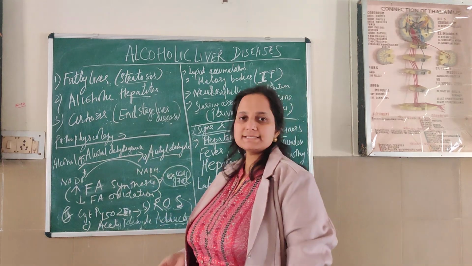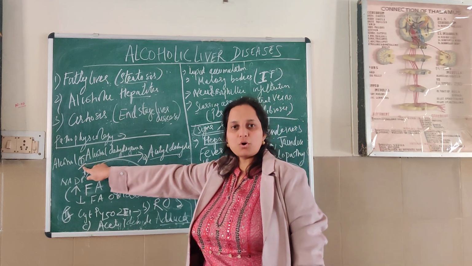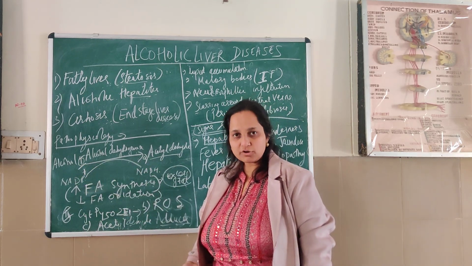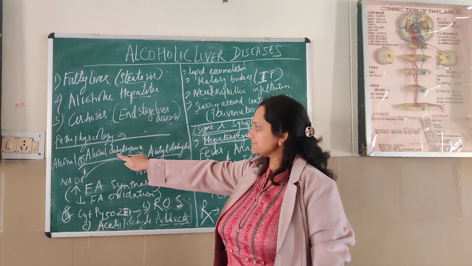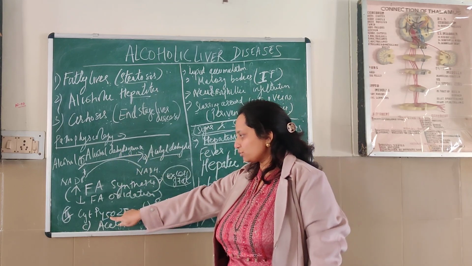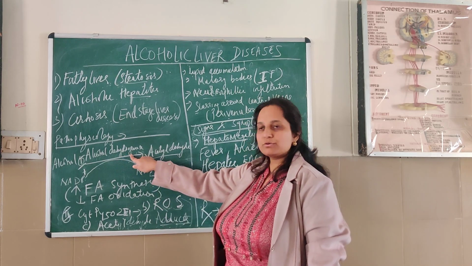Now comes its pathophysiology. We all know liver is the major site for metabolizing. So whenever we drink alcohol, it goes into the stomach from where it is passed to the liver for its processing. There are two major enzyme systems. First is the alcohol dehydrogenase. Second is cytochrome P450 2E1. Now let's talk about alcohol dehydrogenase.